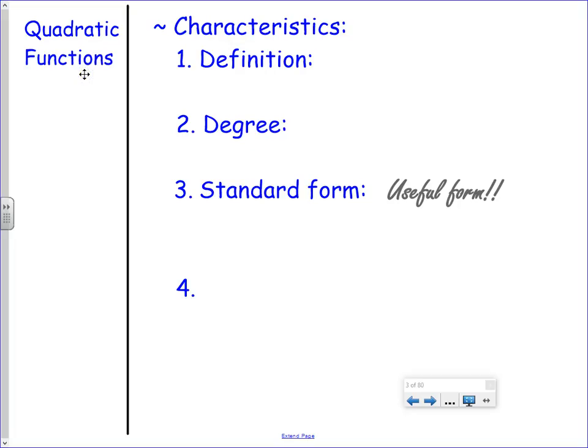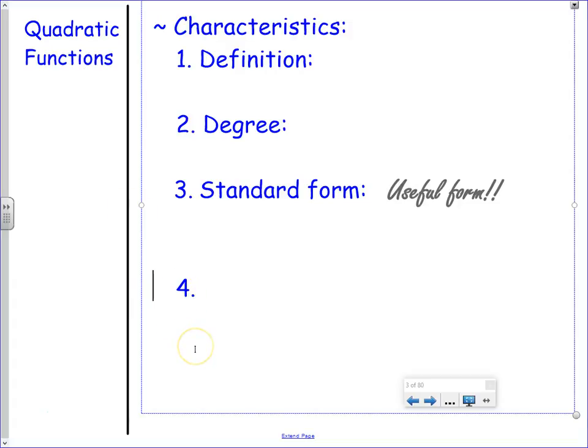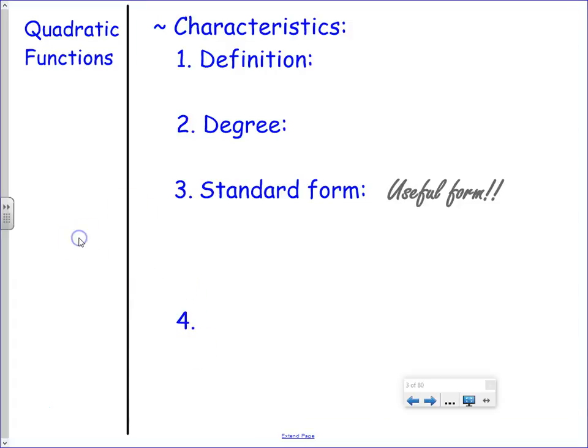Quadratic. Definition, technically, according to our book, I don't know if it's really the greatest of definitions, but it says the following defines a quadratic function.